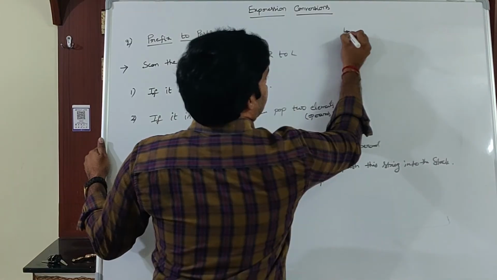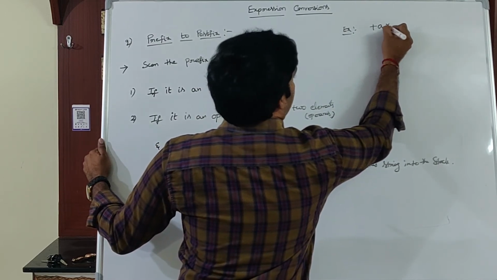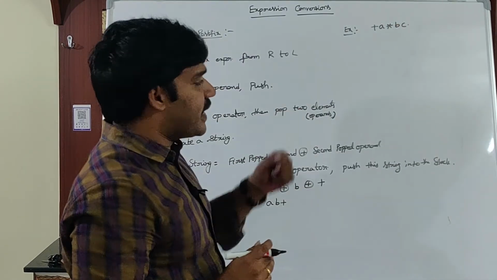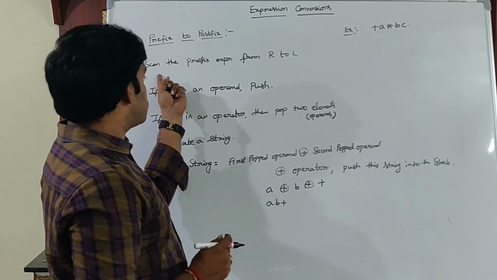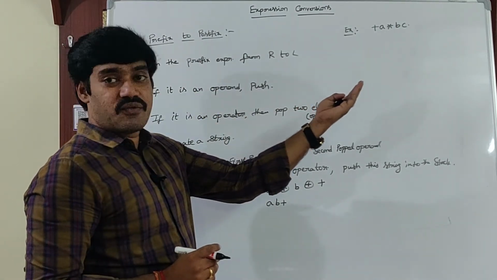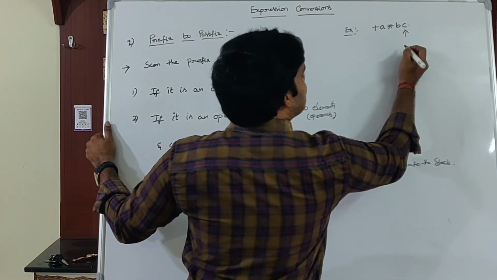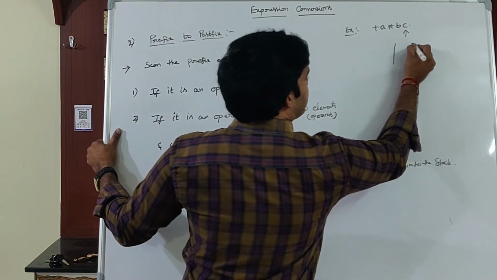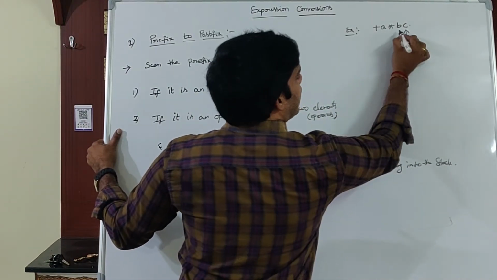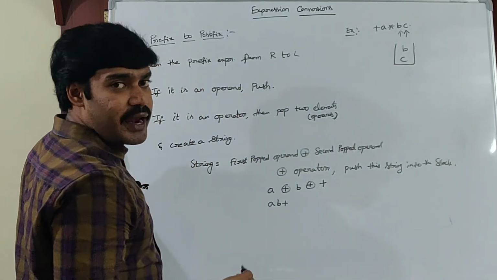My example is plus A star BC. Scan the prefix expression from right to left. What is the first one? C. If it is an operand, then push it into the stack. What is the second one? B. Push into the stack, because B is also an operand.